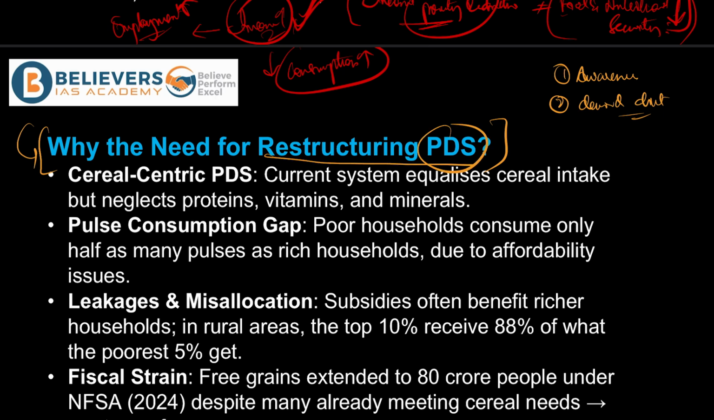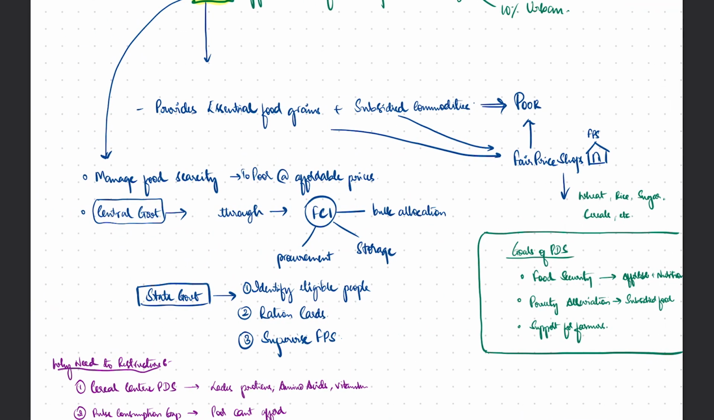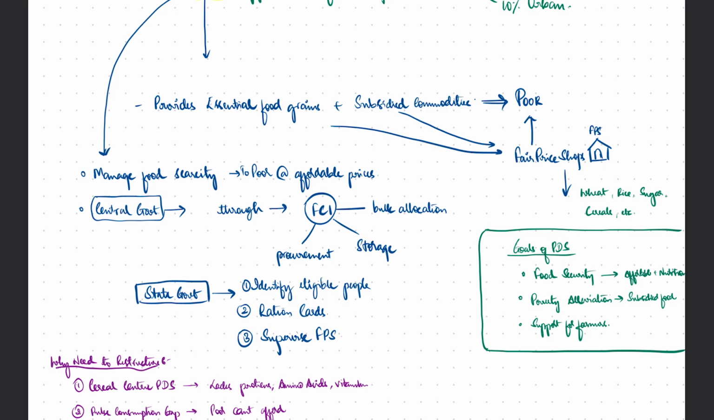So now, why PDS? PDS mostly because this is that part of the country or that system of the country which provides essential food grains and also ensures that a few items other than these essential food grains are provided at a subsidized commodity, or let's say subsidized price, right? It is that system which provides essential food grains and subsidized commodities to whom? To mostly the poor of the country.